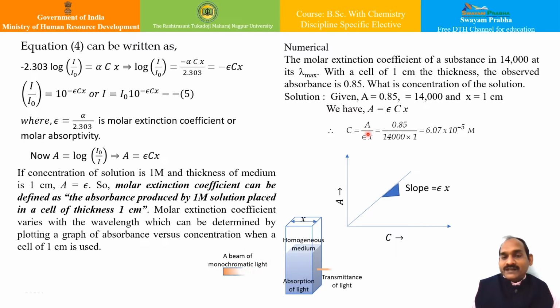I can use the equation A is equal to epsilon into c into x, so the concentration is A upon epsilon into x. If I substitute, I find that it is 6.07 into 10 to the power minus 5 molar. Likewise, if I know the absorbance, I can find out the concentration, and if I know the concentration, I can find out the absorbance.